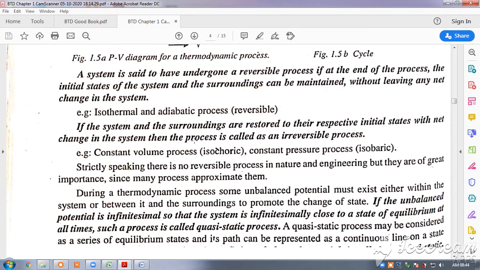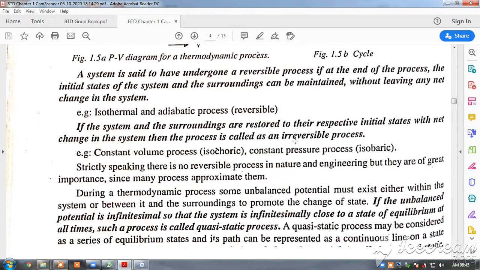Similarly, if the system and the surroundings cannot both be restored to their initial respective states without a net change, then the process is called an irreversible process. So, if we can restore the system to the initial state, but there is a change in the system or the surroundings, then it's known as an irreversible process. Like the constant volume process, isochoric, or the constant pressure process, isobaric.